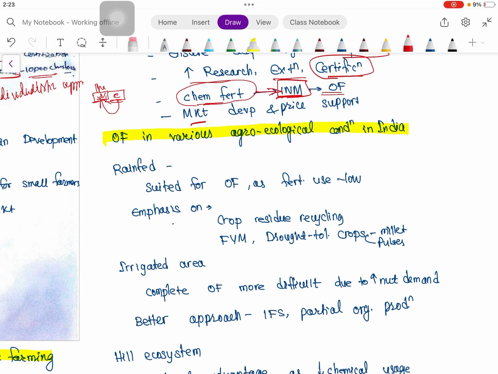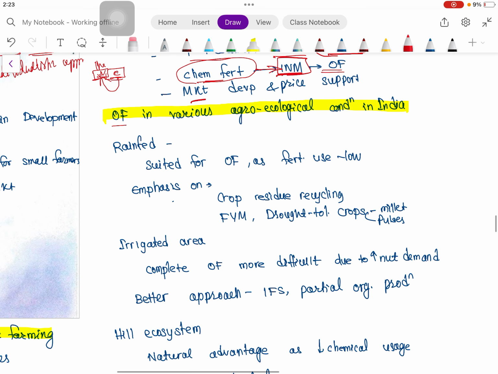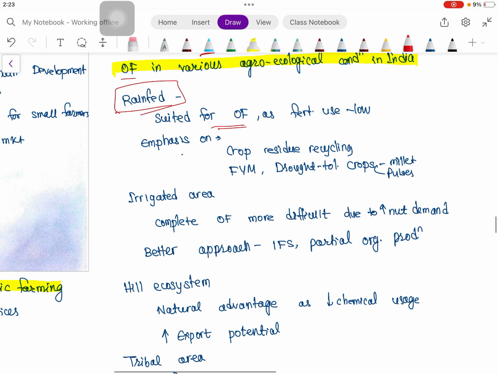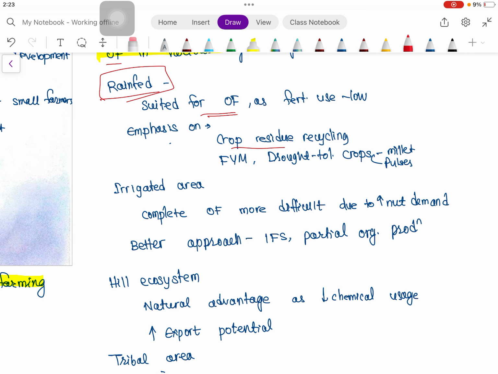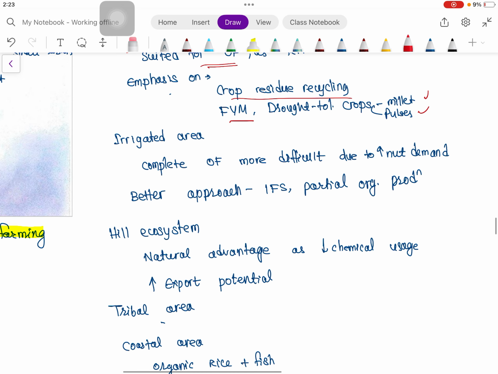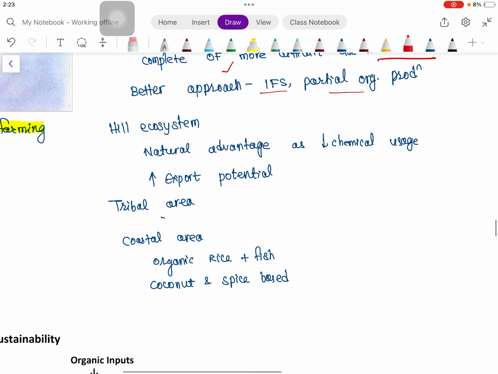So, one question was asked on organic farming in various agroecological conditions. Rainfed areas are suited for organic farming as fertilizer use is low there. So what we can emphasize there: crop residue recycling, FYM, and some drought tolerant crops like millet and pulses. In irrigated areas, complete organic farming is difficult because the nutrient demand will be more. So a better approach can be IFS or partial organic production. In hill ecosystems, there is a natural advantage, as we can say Uttarakhand, a completely organic state, as chemical usage is naturally low there, and there is increased export potential.